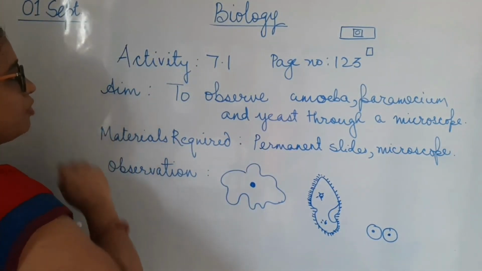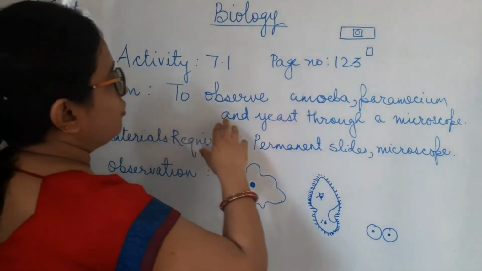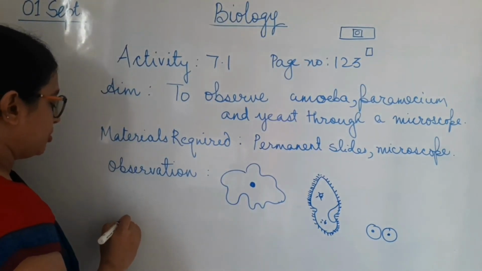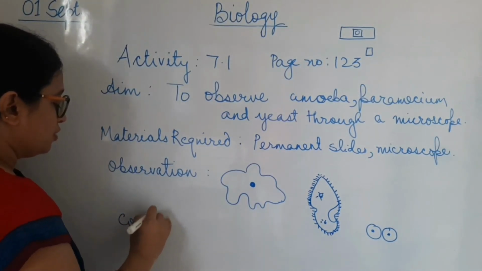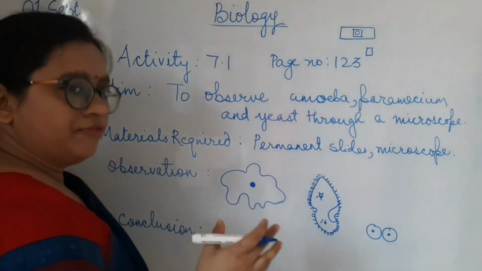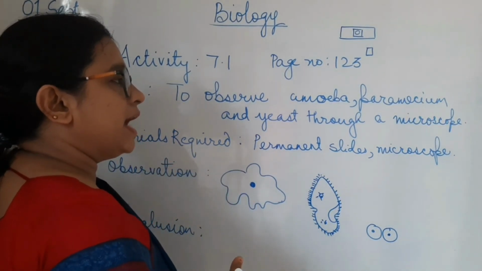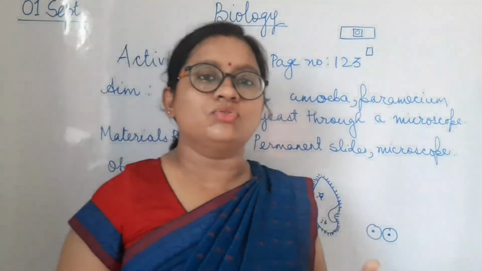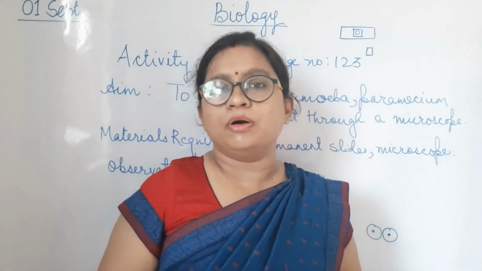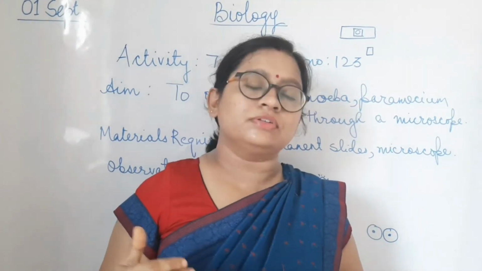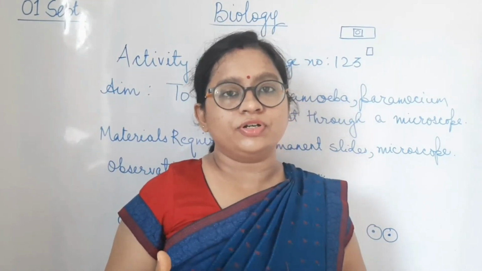So the aim of the experiment was to observe amoeba, paramecium and yeast through a microscope. So you will end the experiment with the conclusion that these different organisms are having different shape, and you will definitely add a precaution. Precaution may come in this, that to handle the microscope properly and observe the permanent slides properly. So this is all about the shape of the cell. We will discuss about the shapes of different cells in our next.